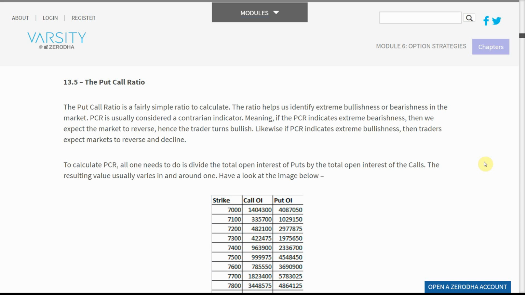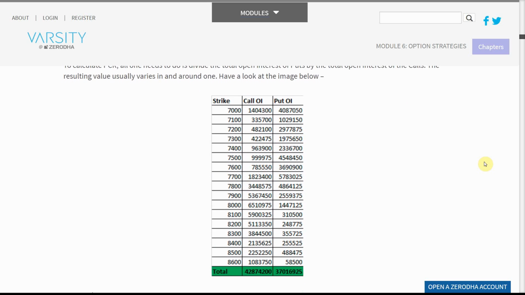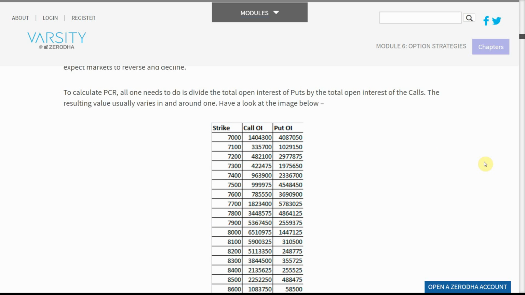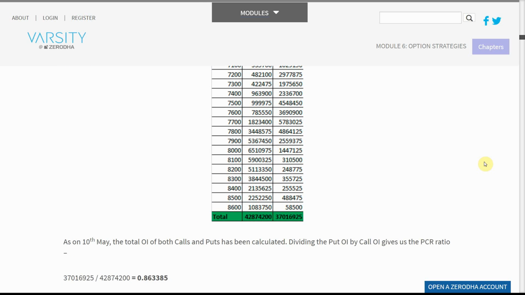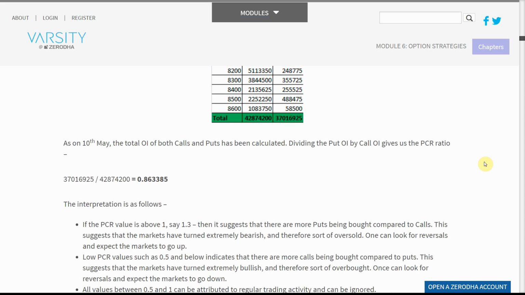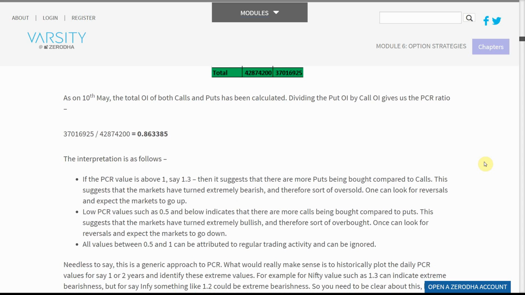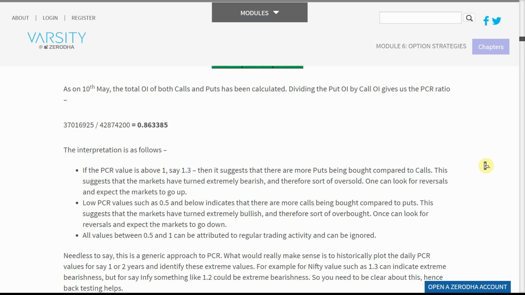To calculate PCR, all one needs to do is divide the total open interest of puts by the total open interest of the calls. The resulting value usually varies in and around 1. Have a look at the image below. As on the 10th of May, the total OI of both calls and puts has been calculated. Dividing the put OI by call OI gives us the PCR ratio.